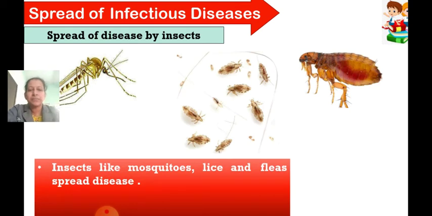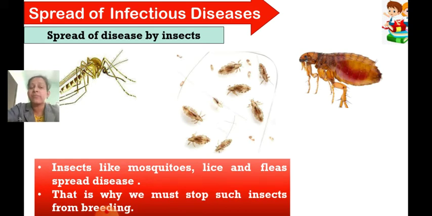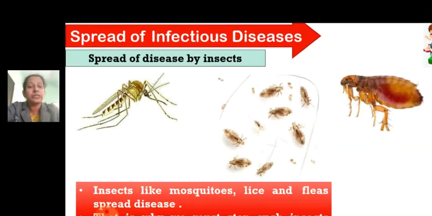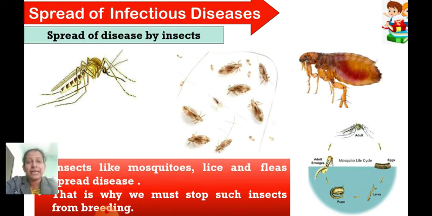So all these types of insects like mosquitoes, lice and fleas also spread diseases. So that is why we must stop such insects from breeding. Now what is breeding? Breeding means the place where they multiply themselves. That means their eggs are produced. Okay, and then these eggs turn into larvae, and larvae finally turn into the adult insect.